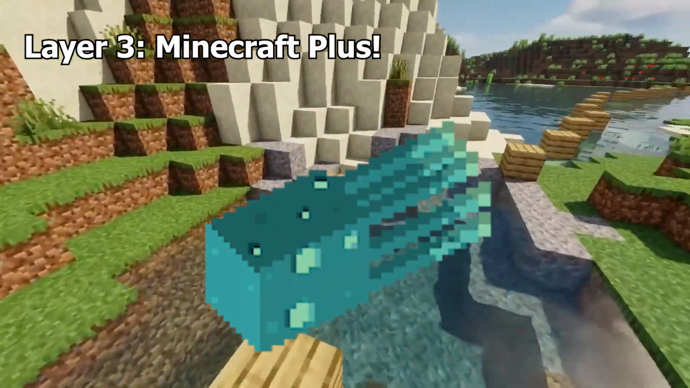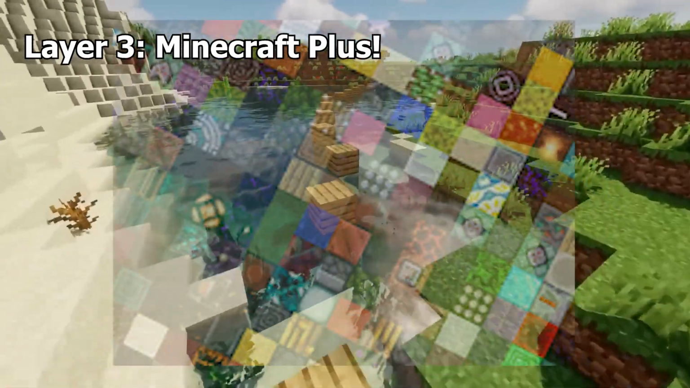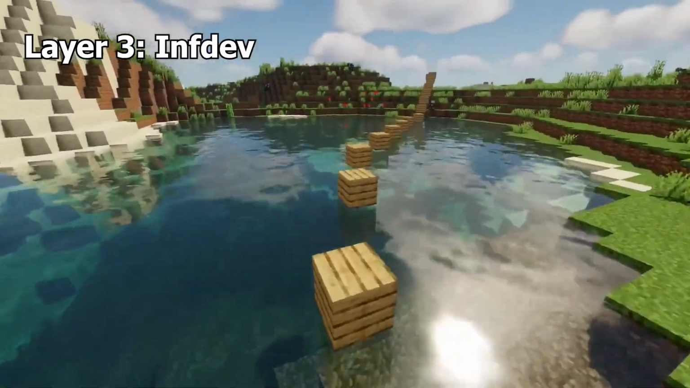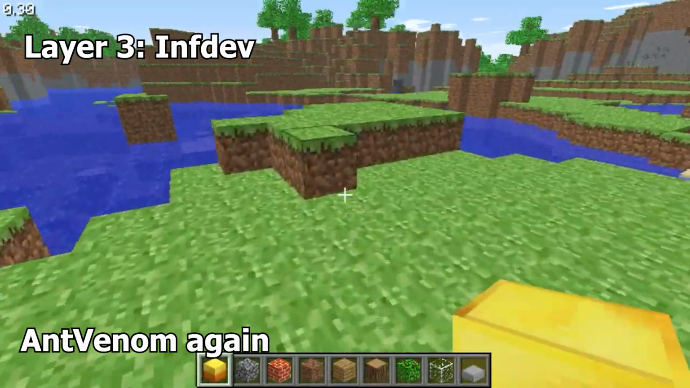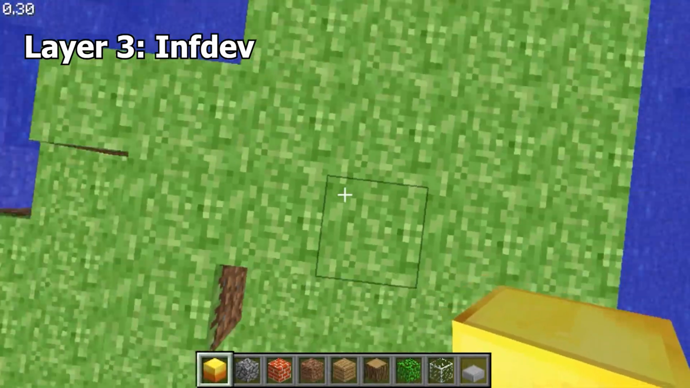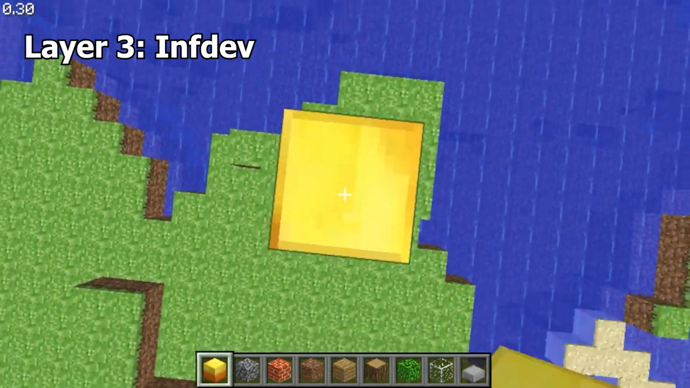Minecraft Plus is a set of screensavers fashioned off Minecraft, developed for April Fools in 2021. InfDev was another super early version of Minecraft. It was the first Minecraft version to add survival mode and infinite procedural world generation.